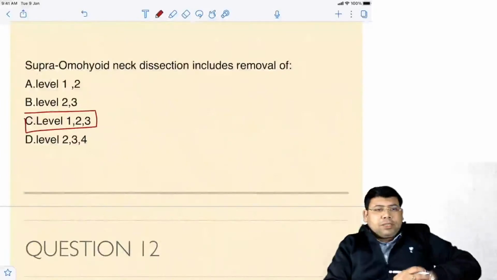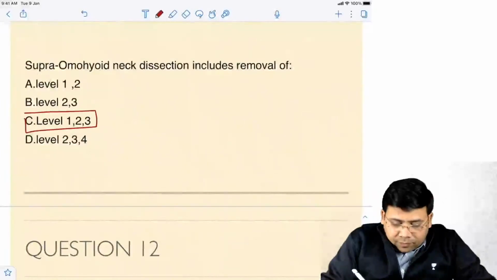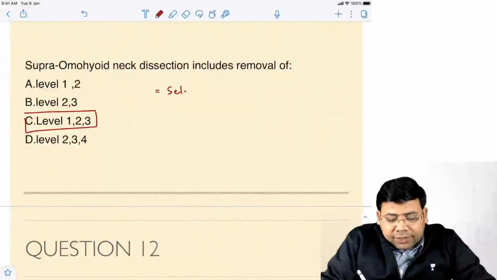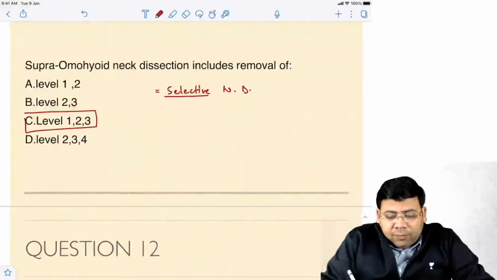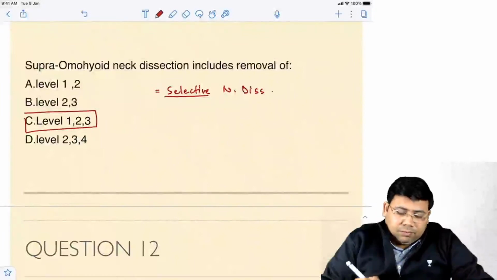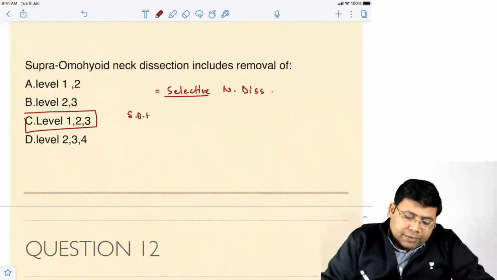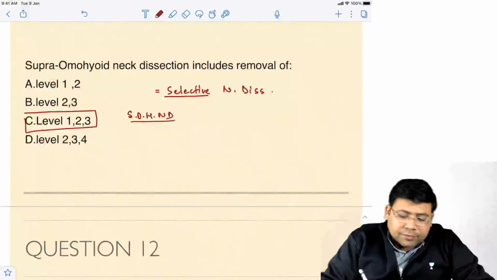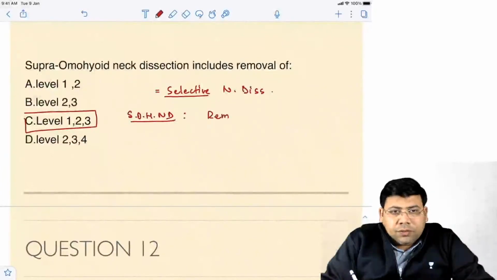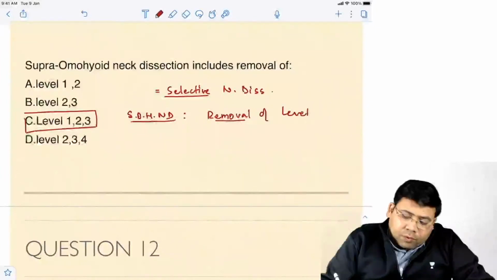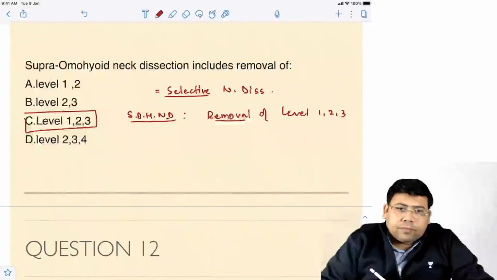When you talk about the supraomohyoid neck dissection, this is a form of selective neck dissection. And when you talk about selective neck dissection, we have SOHND, supraomohyoid neck dissection, which involves removal of level 1, 2, and 3.